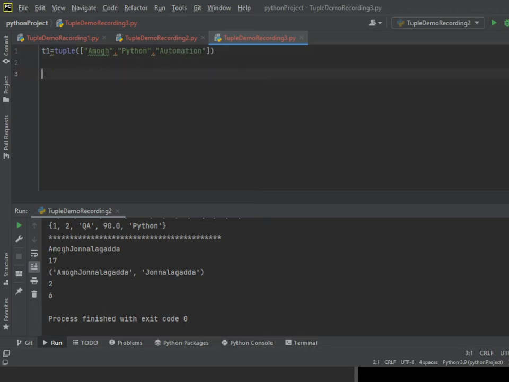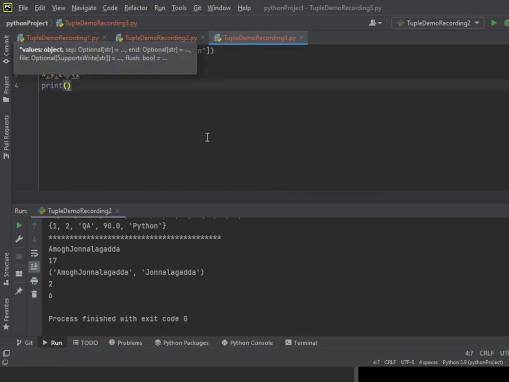Okay, now I'm giving x comma y comma z equal to t1. Now here I'm giving print z. Okay, now we'll check what we will get as the output.